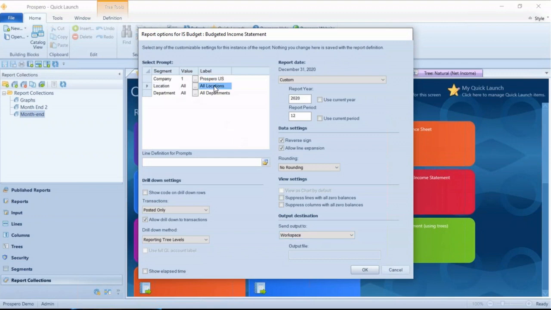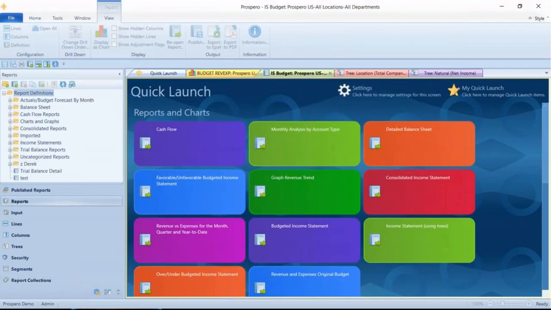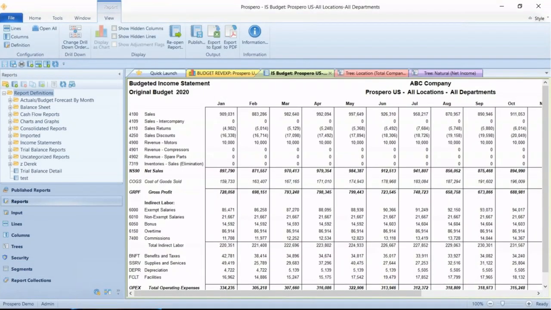I'll pick all locations and all departments. This will give me right away the consolidated totals for my whole company for the US. All locations, all departments. I can double click and drill down on these details. That's a great way to see this. I can run this report for any location, any department, or any of the companies as well. And again, this consolidated report is available as soon as my budget managers click the save button on input.